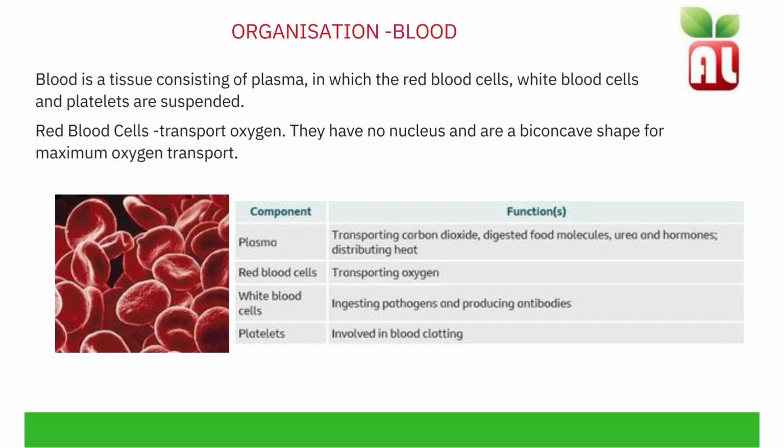Plasma transports carbon dioxide, digested food molecules such as glucose and amino acids, urea and hormones. Red blood cells transport oxygen. White blood cells ingest pathogens and produce antibodies and antitoxins. Platelets are involved in blood clotting.